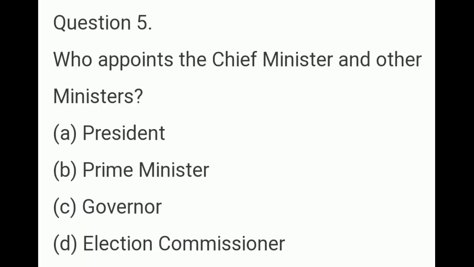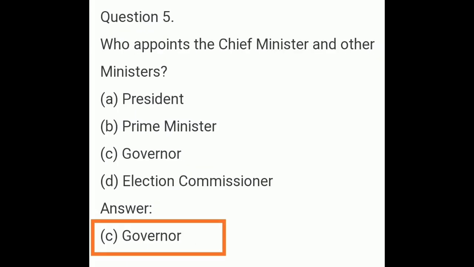Question number 5. Who appoints the Chief Minister and other ministers? The options are A President, B Prime Minister, C Governor, D Election Commissioner. Who appoints the Chief Minister and other ministers? The correct answer is C, Governor.